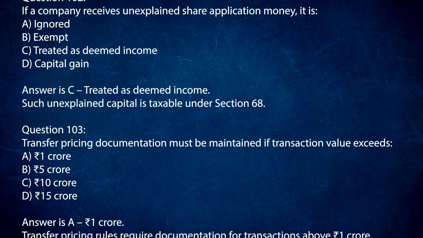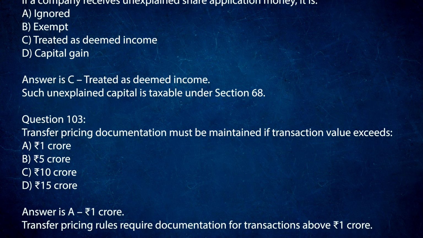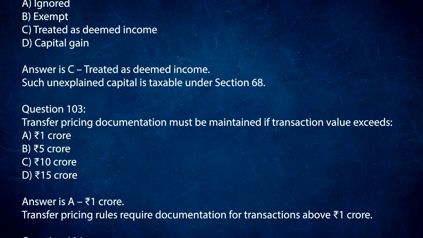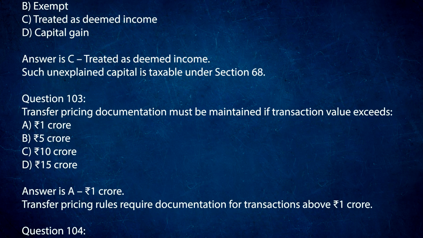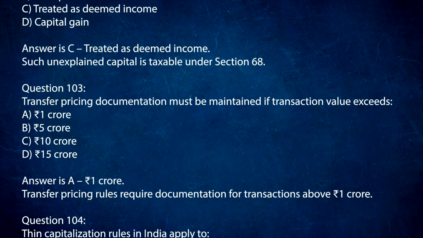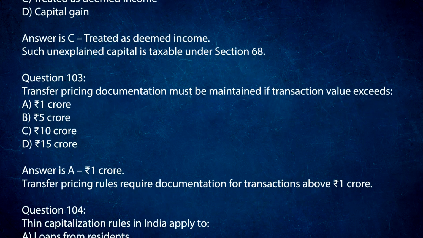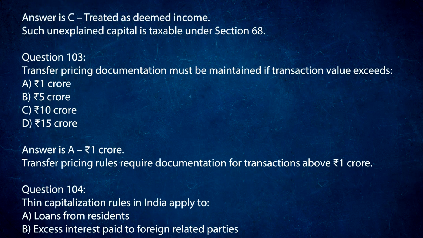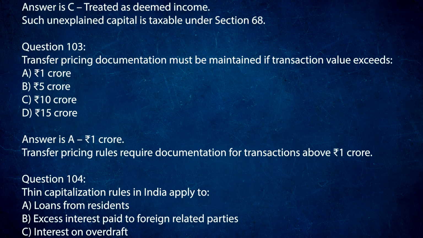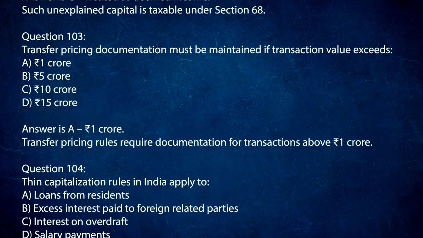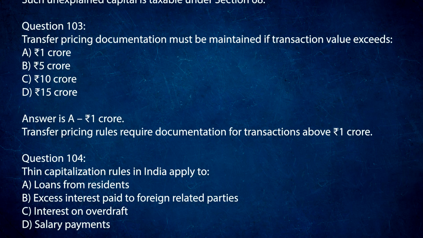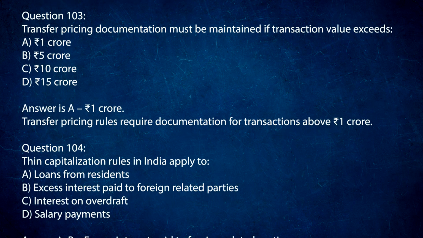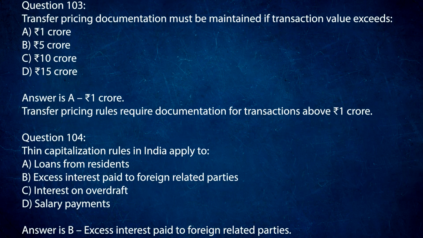Question 103. Transfer pricing documentation must be maintained if transaction value exceeds A. 1 crore rupees. B. 5 crore rupees. C. 10 crore rupees. D. 15 crore rupees. Answer is A. 1 crore rupees. Transfer pricing rules require documentation for transactions above 1 crore rupees.